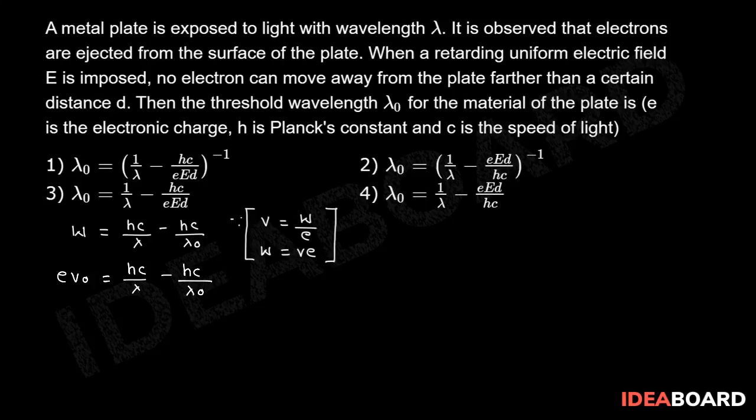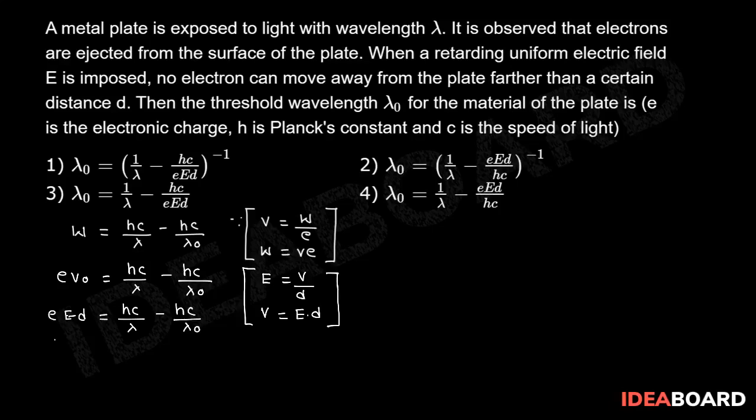But we know the relation between E, V, d. E is equal to V by d, or V is equal to Ed. Therefore, e into Ed, which is equal to hc by lambda minus hc by lambda naught.